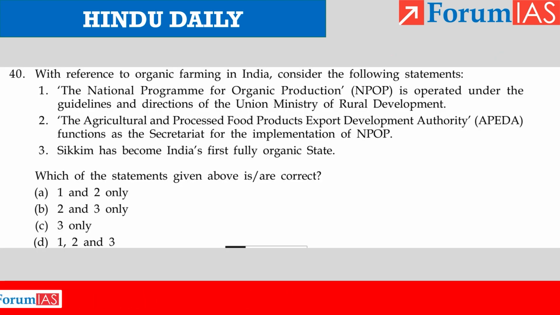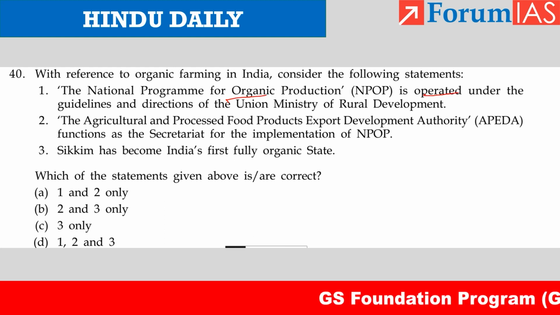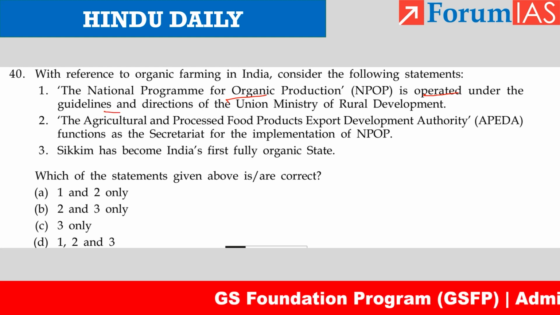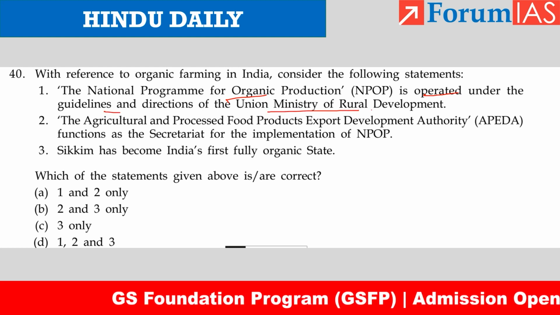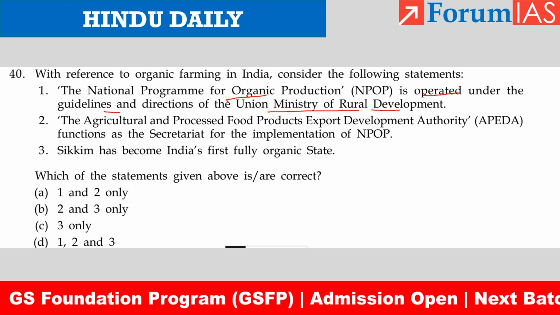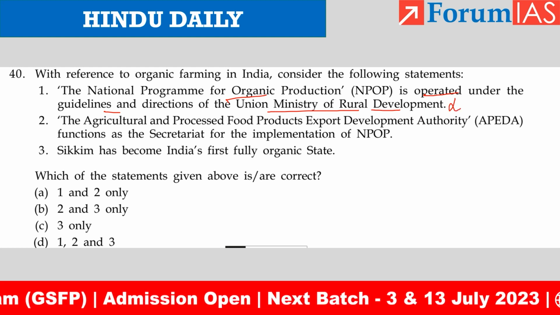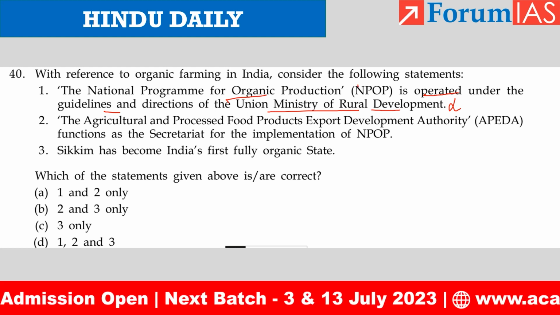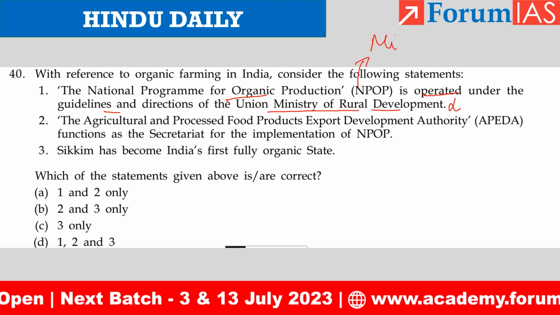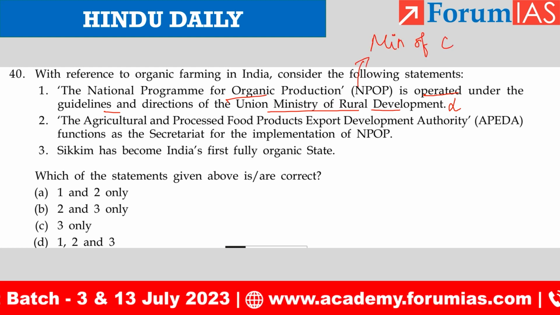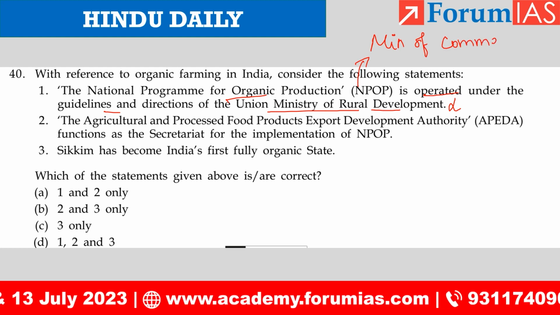So the question talks about National Program for Organic Production. It is operated under the guidelines and directions of Union Ministry of Rural Development. This is wrong because National Program of Organic Production is under Ministry of Commerce. Why Ministry of Commerce has this program?